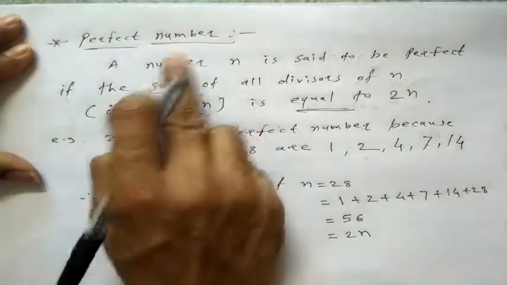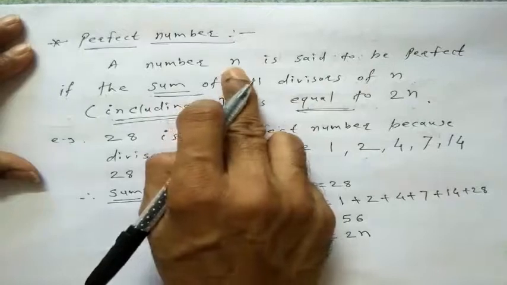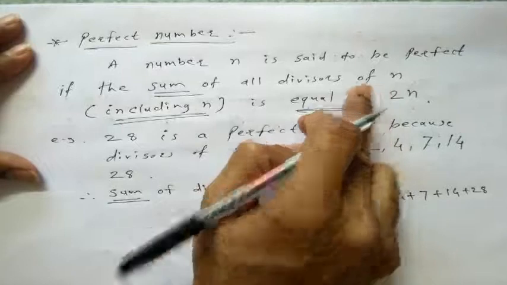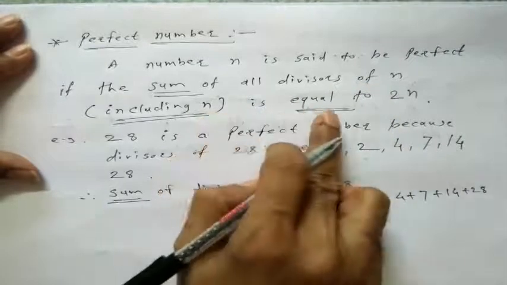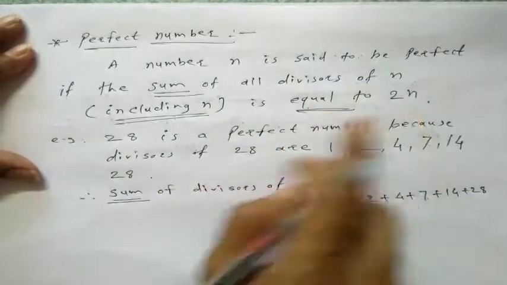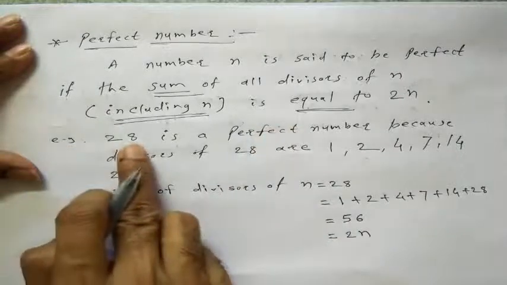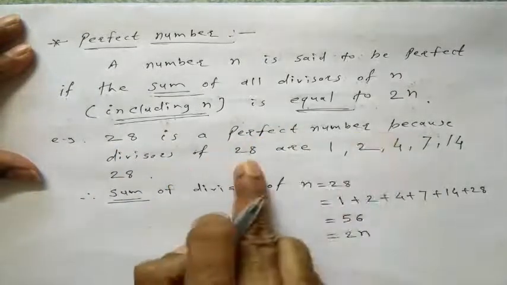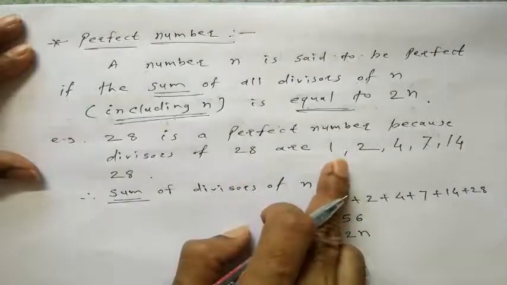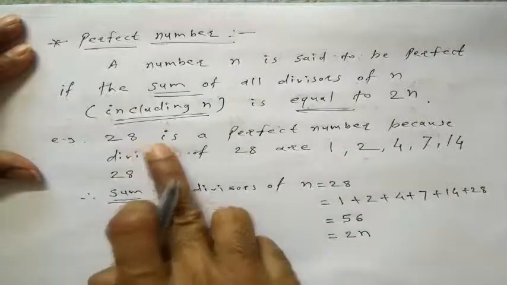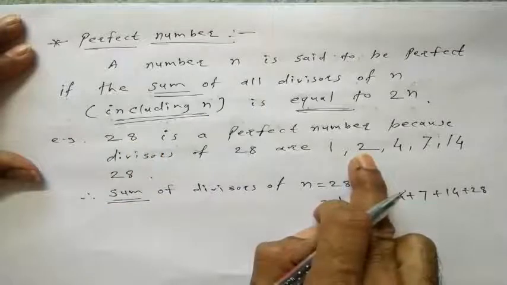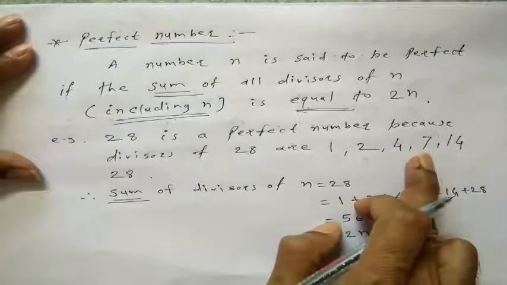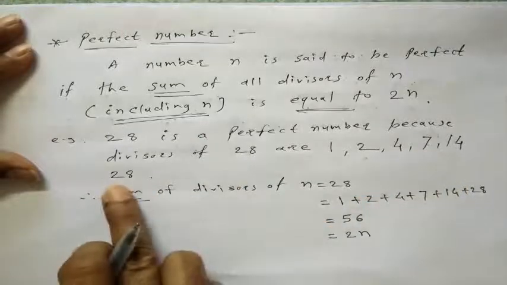In perfect number, a number n is said to be perfect if the sum of all divisors of n including n is equal to 2n. For example, 28 is a perfect number because the divisors of 28 are 1, 2, 4, 7, 14 and 28.